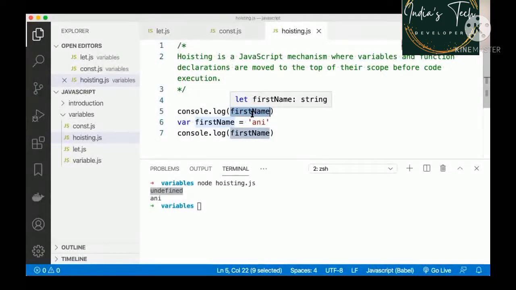In any other programming language you take, if you take C++ or Java, which are compiled languages, unlike JavaScript, which is interpreted, it will not even run the file. Just before you do the compilation of your code, it will immediately throw an error and tell you that, hey, you cannot be doing this. There's no variable declared called first name. But that's not the case with JavaScript, right?